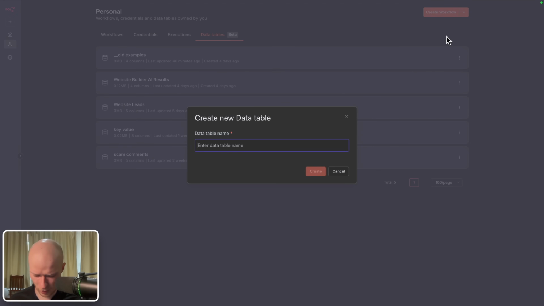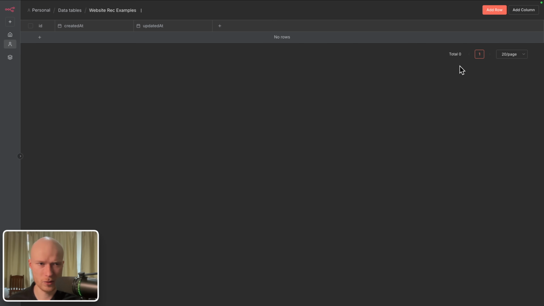Let's give it a name. I'm going to call it website recommendation examples. All right, now we have to create the structure of the table. I'm going to add a new column up here, and I'm going to call this requirements. So there we put our example requirements, type string, and I add the column.